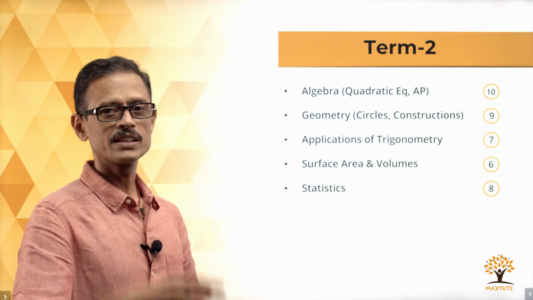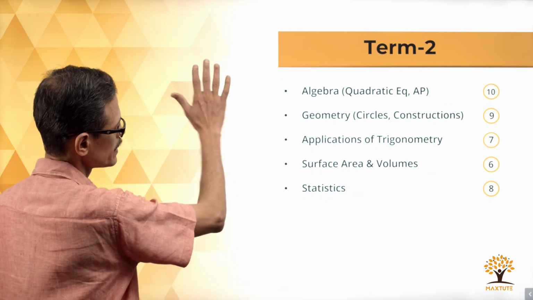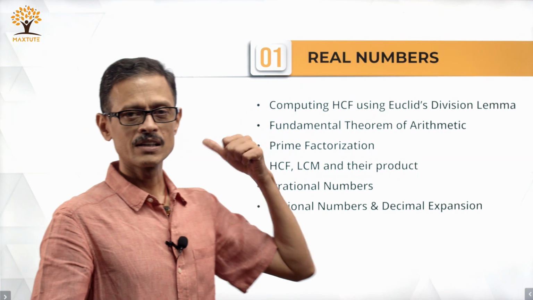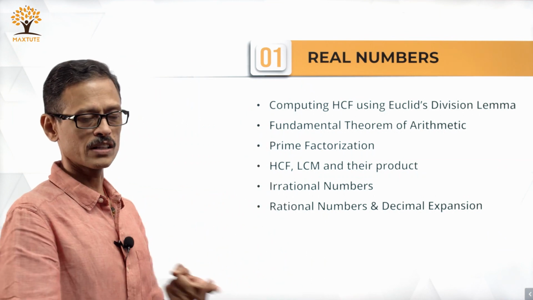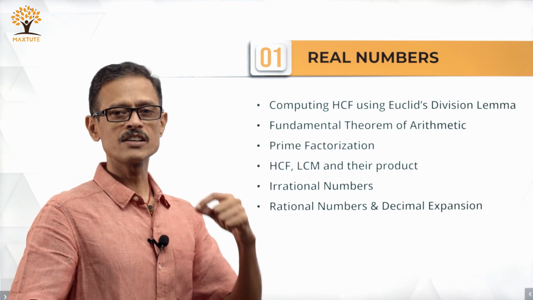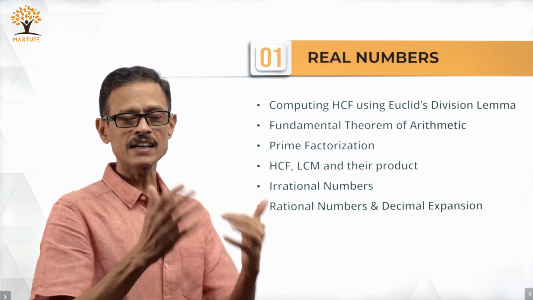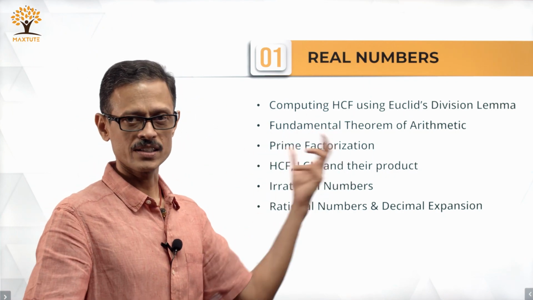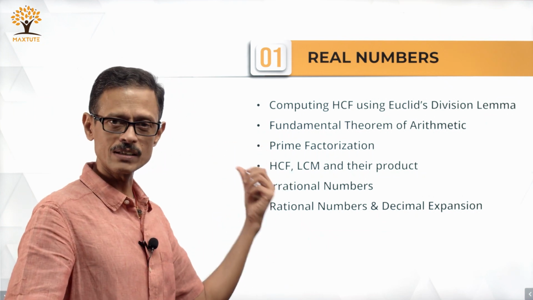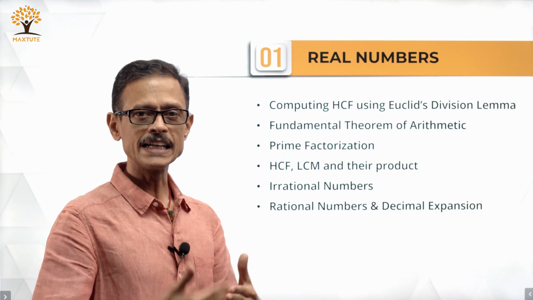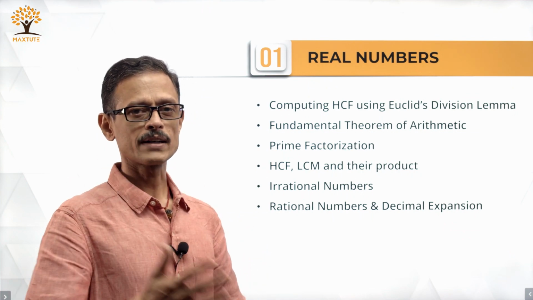Let's go in depth into chapter wise for term 1. Term 2 will do a separate video subsequently, right. Focus here on real numbers, going to be starting with Euclid's division algorithm and the way to compute HCF using Euclid's division algorithm. Fundamental theorem of arithmetic, the fact that prime factorization is unique is what is tested. Prime factorization of numbers, the law about LCM and HCF, that the product of any 2 numbers is going to be the same as the product of the LCM and HCF.